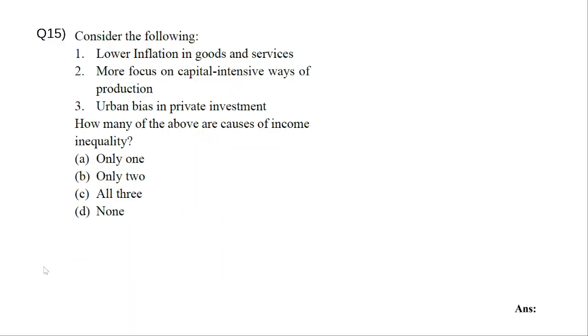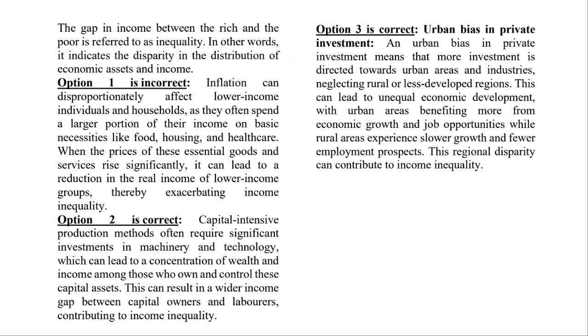So consider the following statements: lower inflation in goods and services, more focus on capital intensive ways of production, urban bias in private investment. How many of the above are causes of income inequality? So now let us look at what is income inequality. The gap in income between the rich and the poor is referred to as inequality. In other words, it indicates the disparity in the distribution of economic assets and income. So obviously, the rich will have a lot of assets and income. The poor will have less assets and less income. Then that is called income inequality.